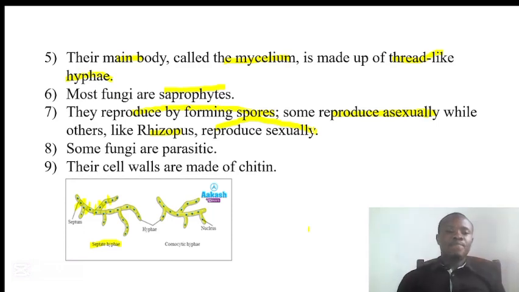Some fungi are parasitic. What does that mean? It means they can cause disease in other animals. And the last one, their cell walls are made up of chitin. Plants have a cell wall, fungi have a cell wall, but the cell wall of plants is made up of cellulose, while the cell wall of fungi is made up of chitin.